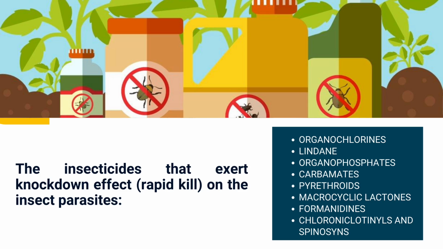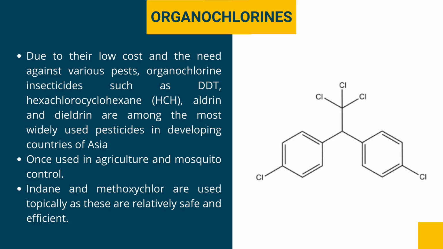Now the insecticides that exert a knockdown effect or rapid kill on insect parasites. First is organochlorines. Due to their low cost and effectiveness against various pests, organochlorine insecticides such as DDT, hexachlorocyclohexane or HCH, aldrin, and dieldrin are among the most widely used pesticides in developing countries of Asia, once used in agriculture and mosquito control. Lindane and methoxychlor are used topically as these are relatively safe and efficient.